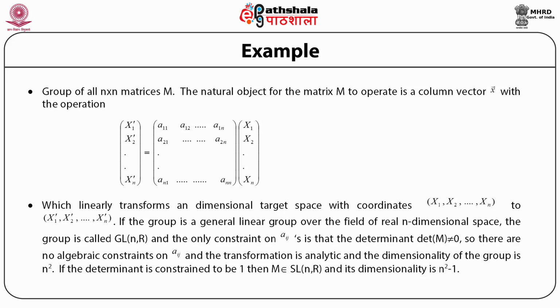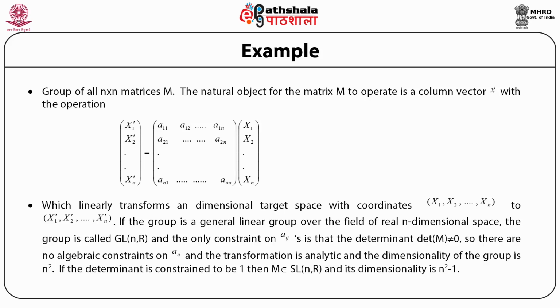If the group is a general linear group over the field of real n-dimensional space, the group is called GLnR, and the only constraint on the matrix elements Aij is that the determinant of the matrix should be non-zero. So there are no algebraic constraints on the elements Aij, and the transformation is analytic, and the dimensionality of the group is n square, because there are n square matrix elements.